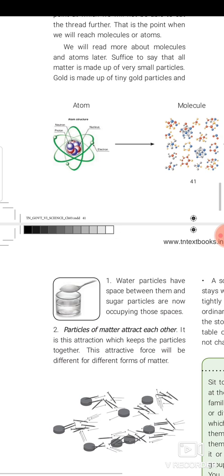Okay. So the particles of matter attract each other. This attractive force differs for different matter: solid, liquid and gases.